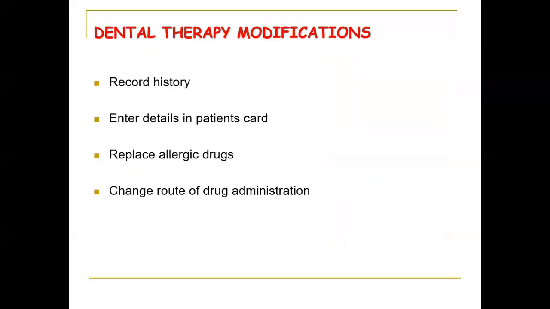How to do it? Dental therapy modifications include recording the history when the patient has a previous allergy to any antibiotics or drugs. Sometimes a patient will be allergic to latex gloves or local anesthetic. So everything should be recorded before starting any procedure. If the patient is newly exposed to these types of agents, just give a test dose prior to giving anything in order to avoid this complication.